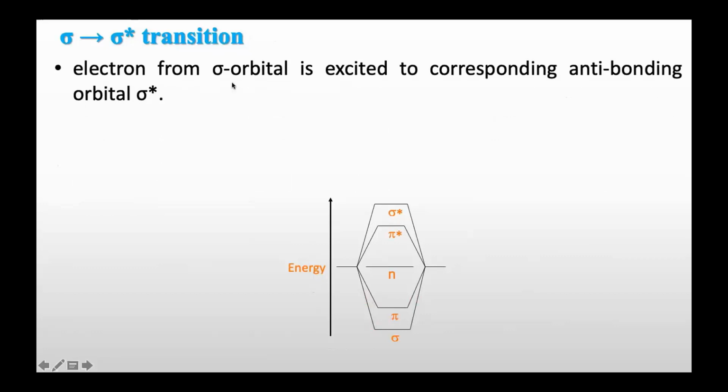An electron from a sigma orbital is excited to the corresponding antibonding orbital, that is sigma star, meaning sigma to sigma star.